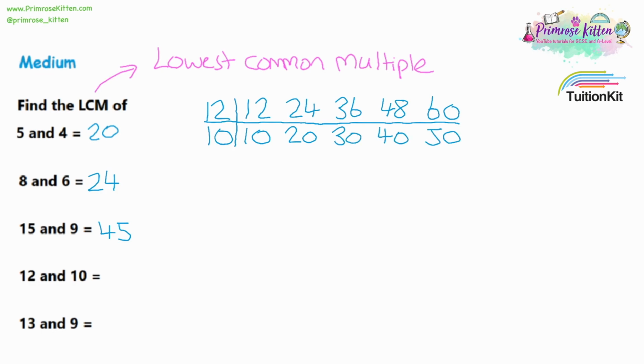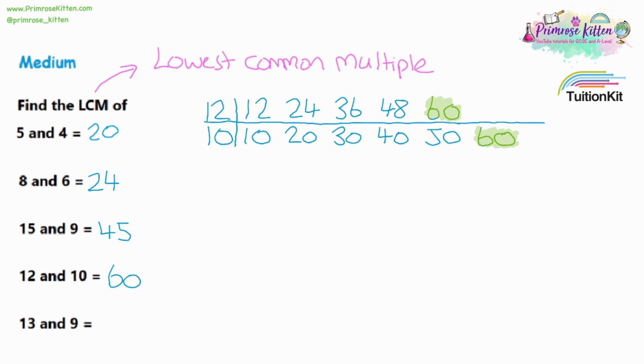Now I've got 5 numbers in both lists, so I'm going to have to write a few more numbers down and try and keep the numbers up to about the same point. So 12 is all the way up to 60. And 10 is down in the 50s. So let's put another number into the 10 times table. And oh look, we've got 60 now in both lists. So we have our answer. The lowest common multiple of 12 and 10 is 60.